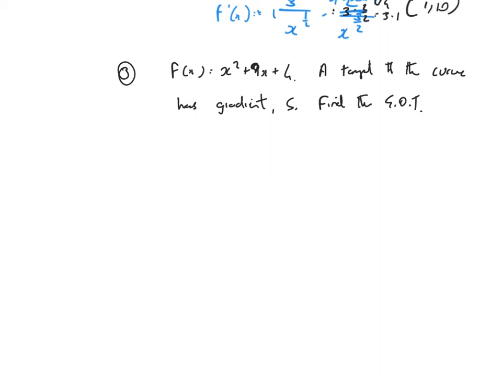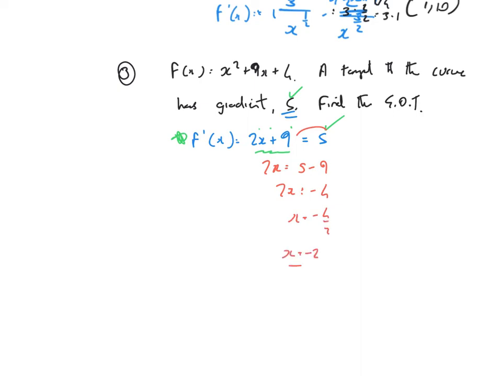Now, what's the gradient? The gradient is the result of differentiating. So when I differentiate this, I'll get 2x plus 9. Now that is the gradient, and I've been told that the gradient is 5. So that means that expression is equal to 5, because as soon as you differentiate something, you're finding the gradient. So 2x plus 9 equals 5, and then just solve that for x. 2x equals 5 minus 9. 2x equals minus 4, and x equals minus 4 over 2, x equals minus 2.